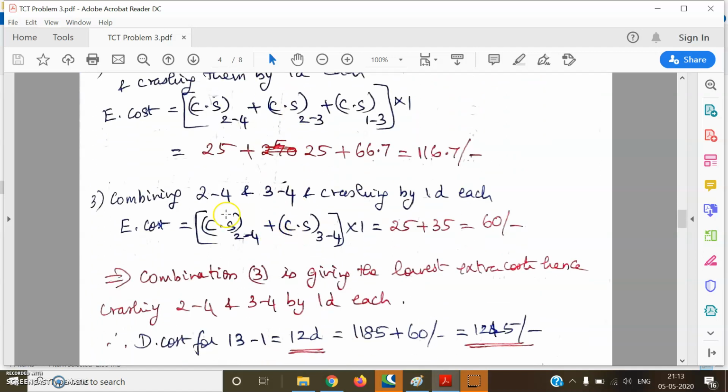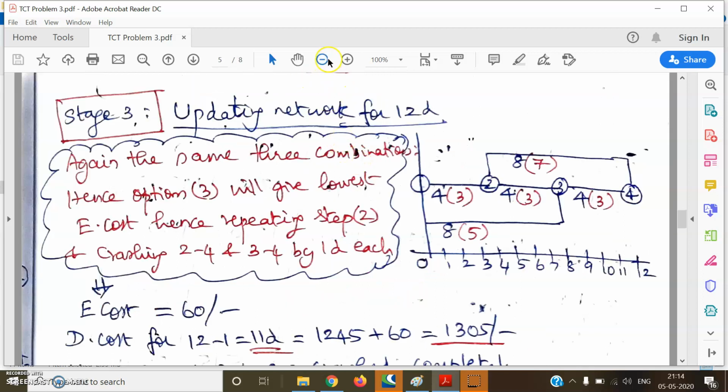We have seen that combination 2, 4 and 3, 4, crashing each of the activities by 1 day, gives us the lowest extra cost. Therefore, we are crashing 2, 4 and 3, 4 each by 1 day, and the direct cost associated with 12 days of crashing comes out to be 1245. Okay, so this is the outcome of stage 2. Now let us proceed to stage 3.